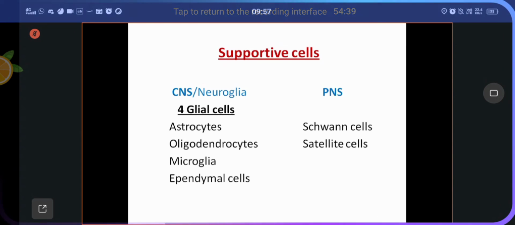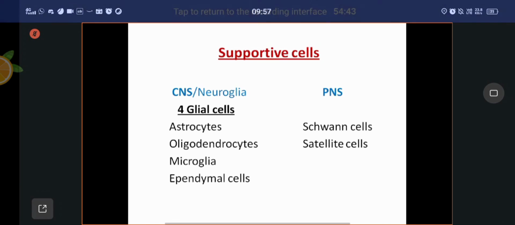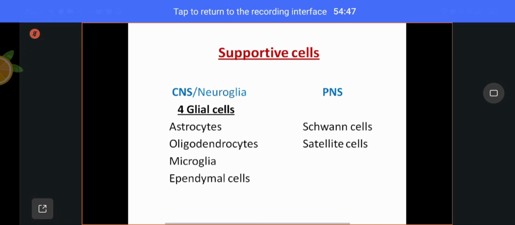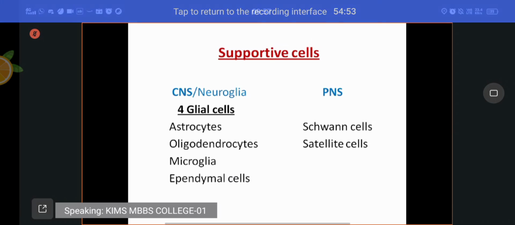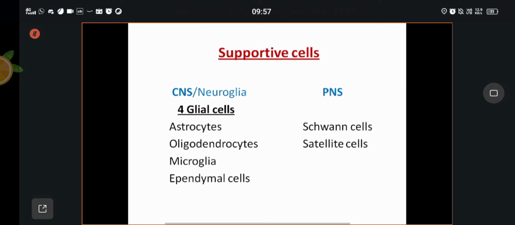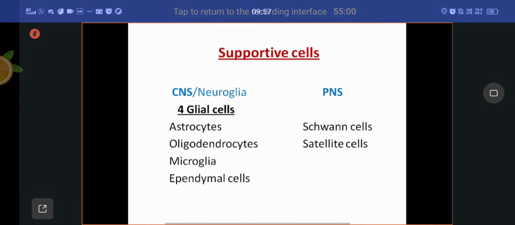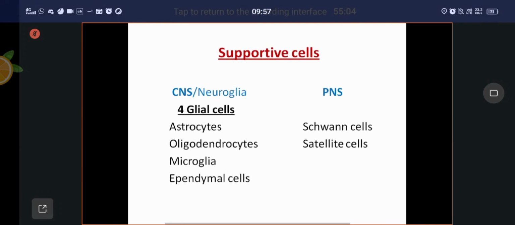In the thymus also, the supporting cells are reticular epithelial cells, which form the thymic corpuscles. But the capsule of the thymus and the connective tissue septa are made up of collagen fibers and some elastic fibers. Only the lymphocytes are supported by reticular epithelial cells.